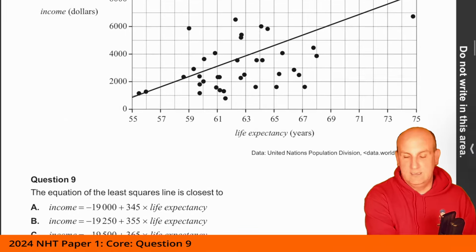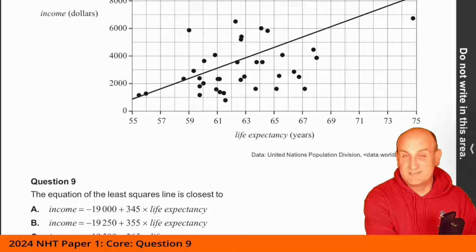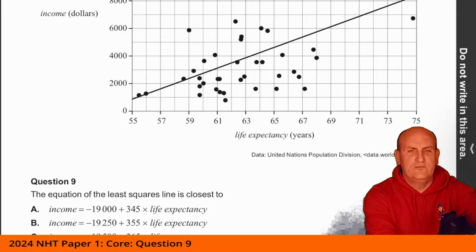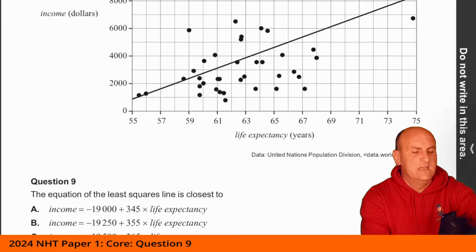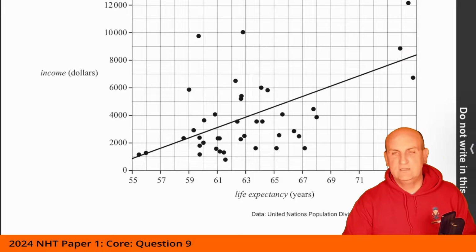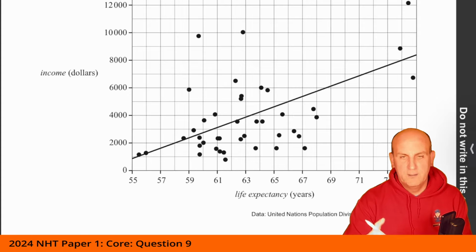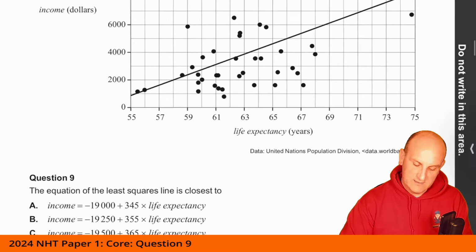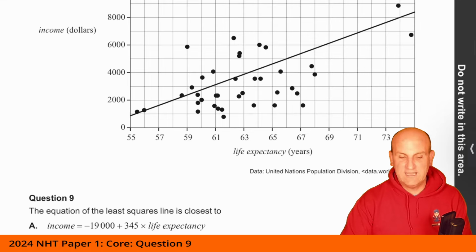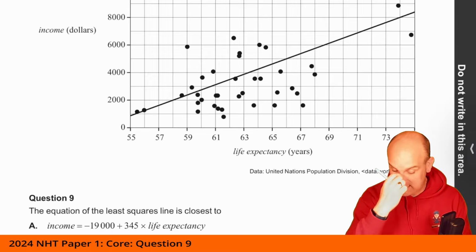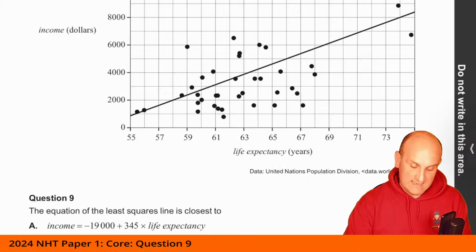Now, I didn't like this question when I first did it, and I'll be honest with you, because I got it wrong. And I was like, well, this is really silly. How on earth could I possibly get this wrong? Because what I normally tell people to do is, well, you estimate this value here and you estimate this value here and you put it into your calculator and Bob's your uncle. But as it turns out, that wasn't very accurate. And maybe VCAA have decided that they're going to try and trip me up. So what I have worked out you need to do is find where it crosses a pair of grid lines. And as it turns out, there is an exact value that we can use.